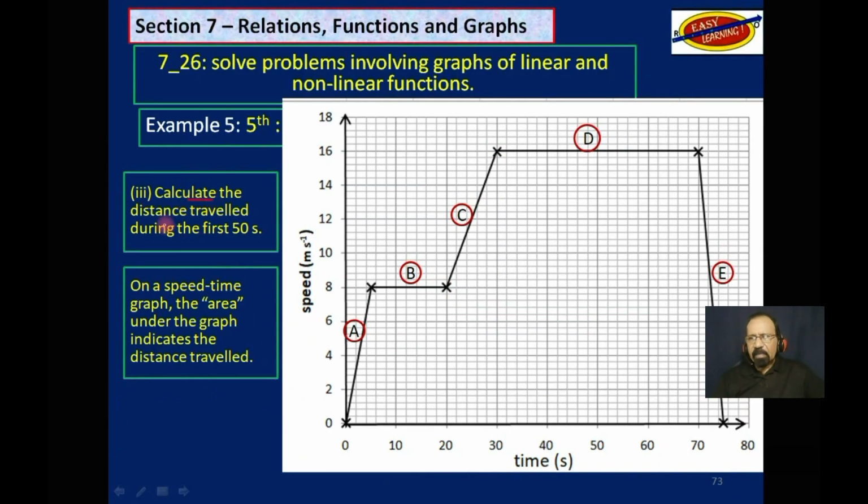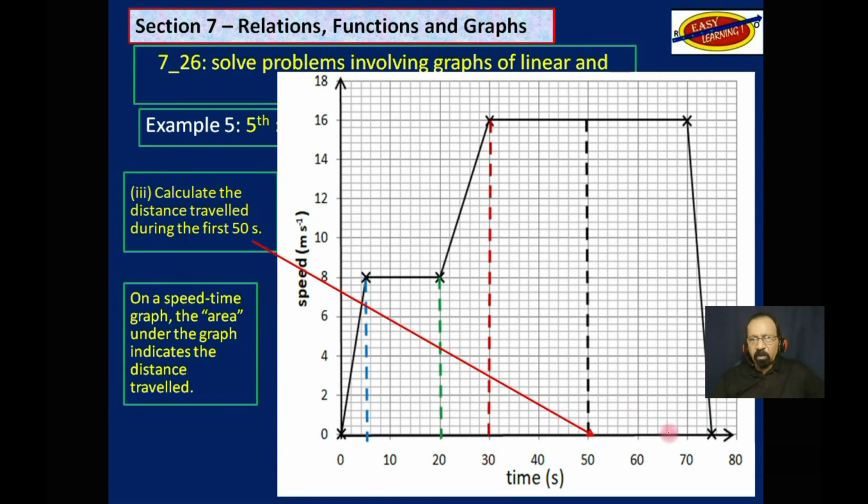Now calculate the distance traveled during the first 50 seconds. Not the whole journey. The whole journey is 75. So we want to go up to here. We will ignore this part over here. Well, we're not asked about that, so we'll ignore that. So we divide this shape that we have into manageable, simpler shapes. So we want to find the area. Notice area is in quotation marks.